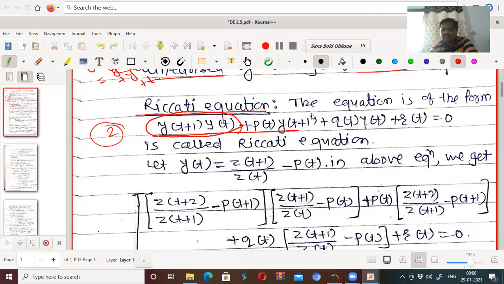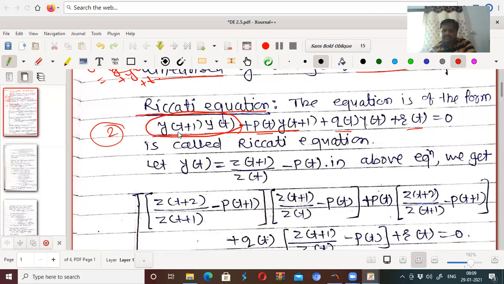Here the degree of this term is only 1, and here also the degree of this term is only 1. We don't mind the functions of t, which may be anything, whether r of t, q of t or p of t. The dependent variable is yt. These are the variable coefficients of yt plus 1 and so on. But nonlinearity occurs here.